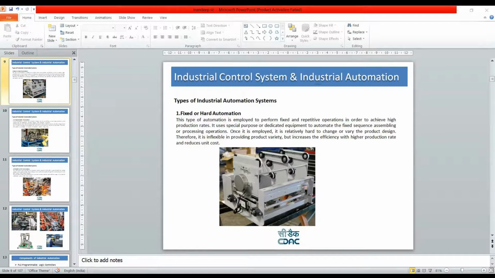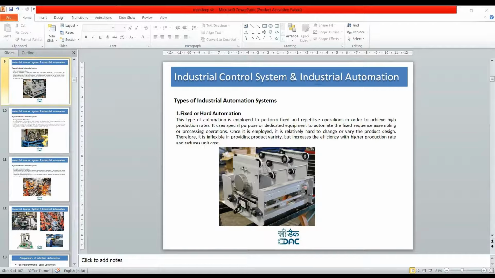You can see this is the best example, where you can mold the sheets. Have you ever seen the molding press? It is a kind of mechanical system where there is no electronics, only one motor is there which is pressing the piston, and that piston is changing the shapes of your metal sheets.